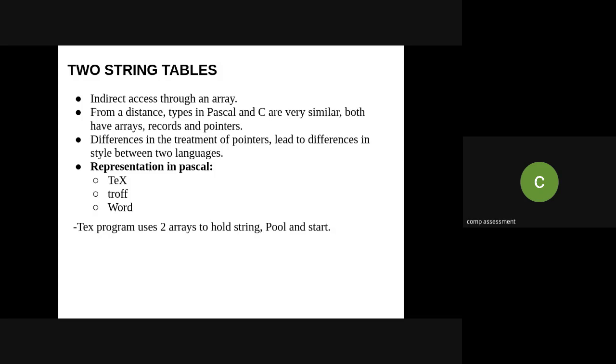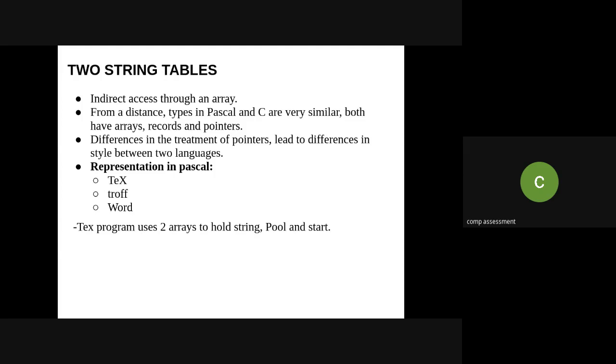languages. Each language has its own way or style of programming. With pointers in C and Pascal, how they differ in the string table, I will just explain and we will stop.